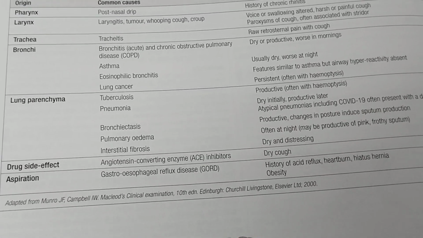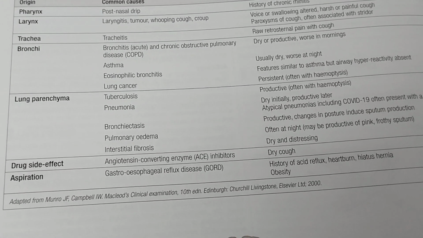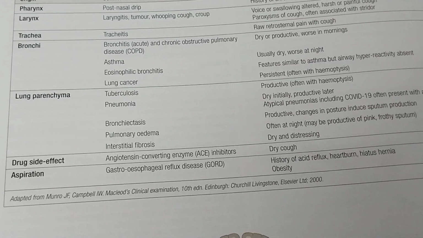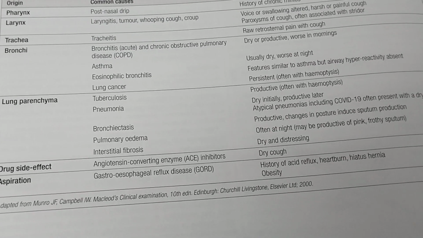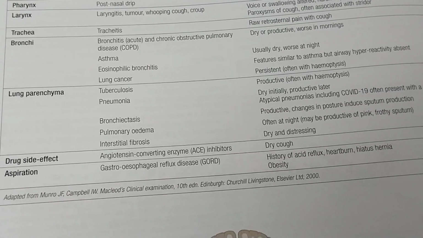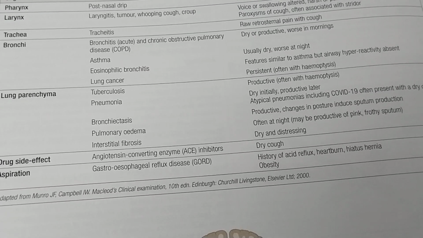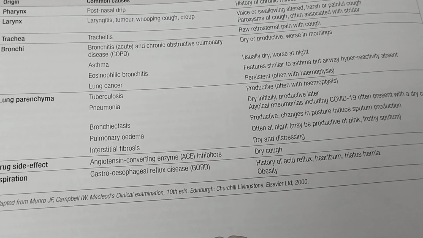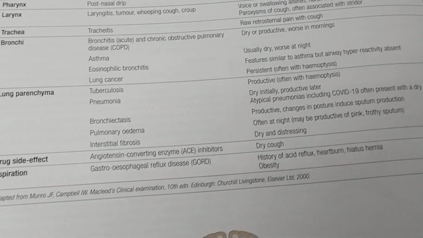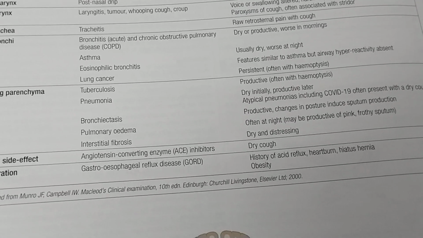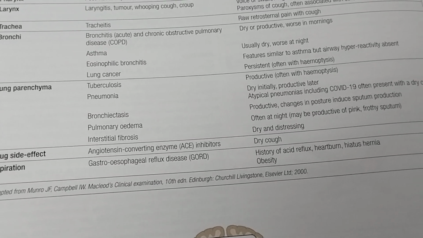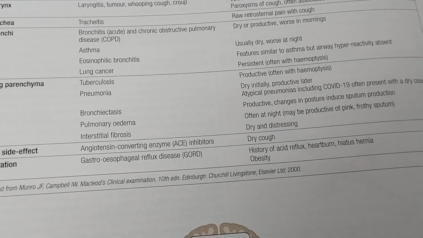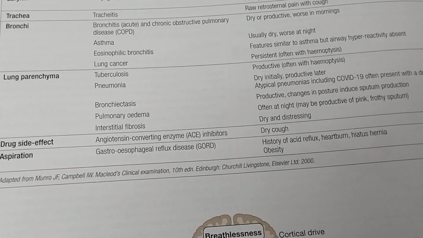Lung parenchyma, a common cause where the lung parenchyma is involved in the origin of the cough is TB. You will see productive cough often with hemoptysis. Pneumonia, you will see dry cough initially, then it becomes productive. Atypical pneumonias including COVID-19 often present with dry cough. Bronchiectasis, productive cough, with changes in posture including sputum production.